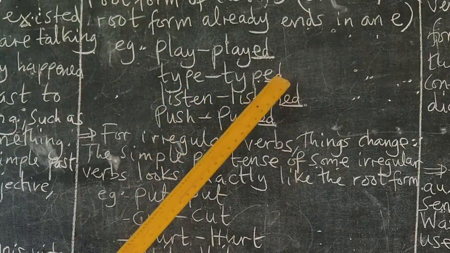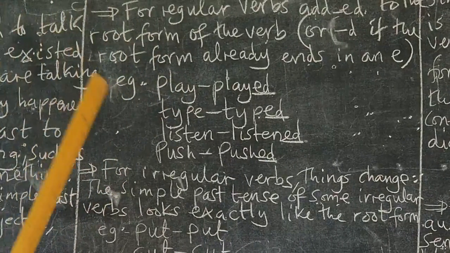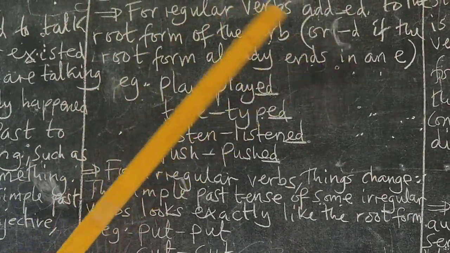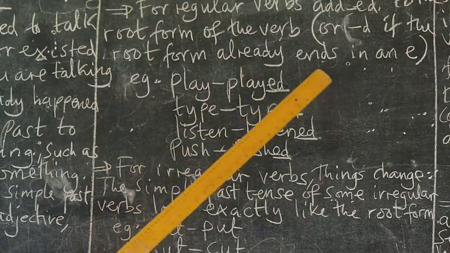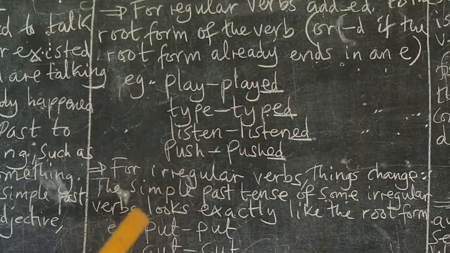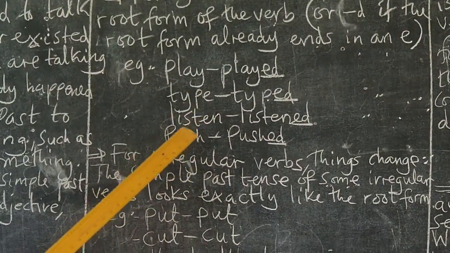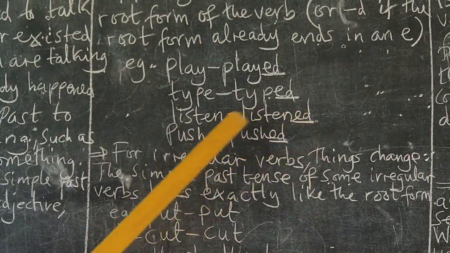Here we have added only d, as we have said here that you can either add ed to a root form of the verb, or you can add d if the root form already ends in e, like here in the word type. Then you have listen, which the past form is listened.